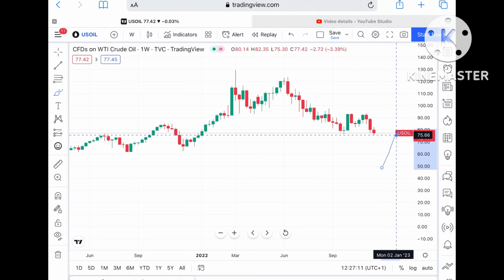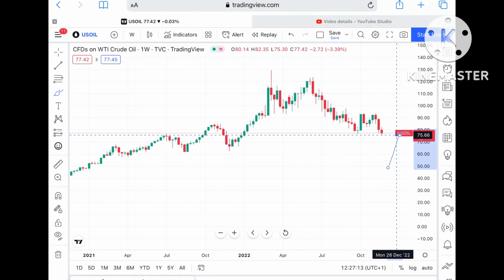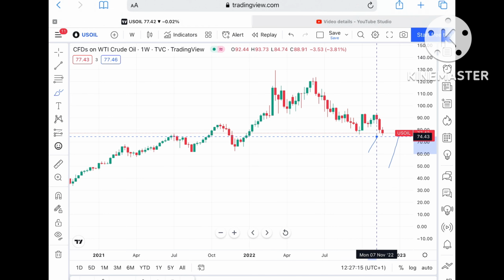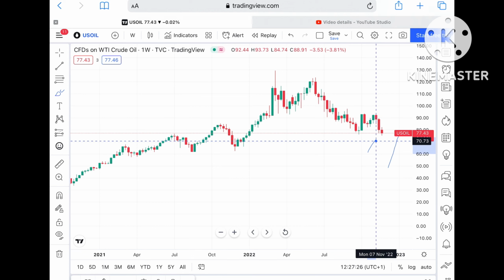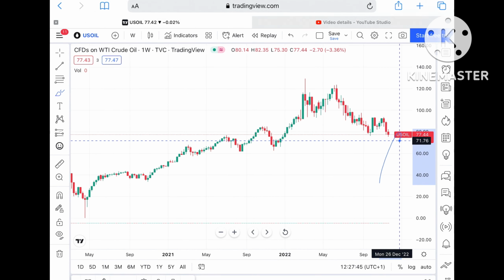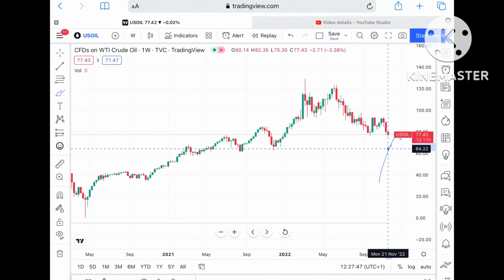Suppose the price doesn't sustain this particular level, we can see it can go further down towards a level of $75.66, and if that level also doesn't sustain, then it can touch a level of $74.443, and from there a level of 73.51. If the price goes below that level, then it can touch a level of 72.89, and from there it can go further low and touch a level of around 70.